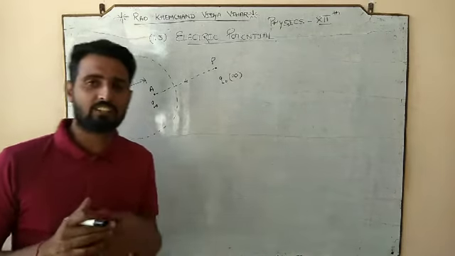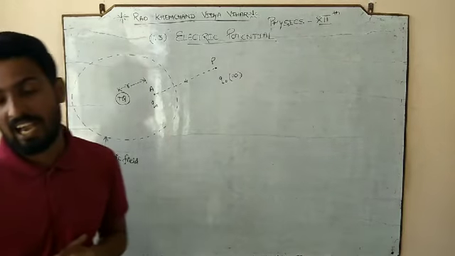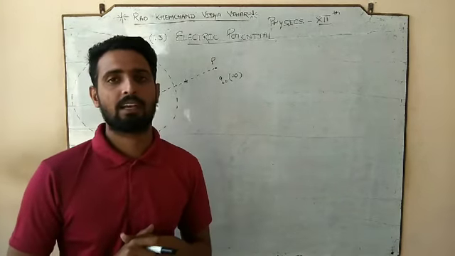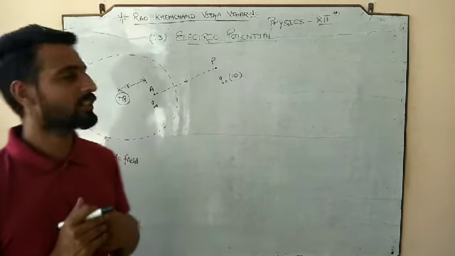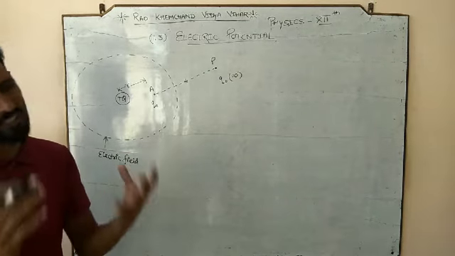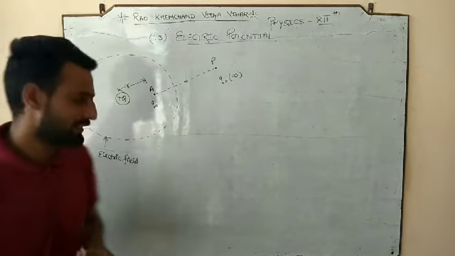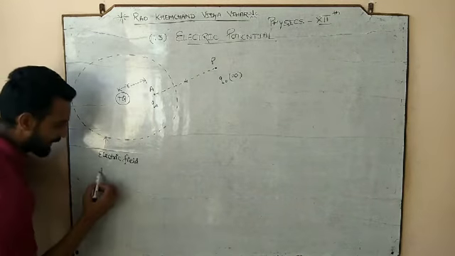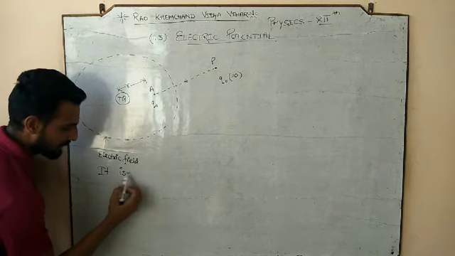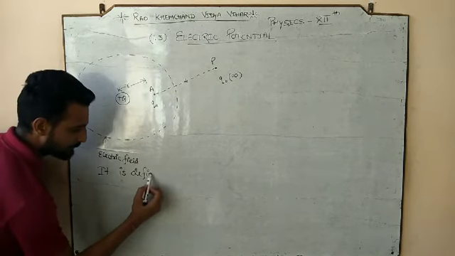So to move the test charge from P to A, we have to do some work. And what is the electric potential, or simply the electrostatic potential? It is defined as